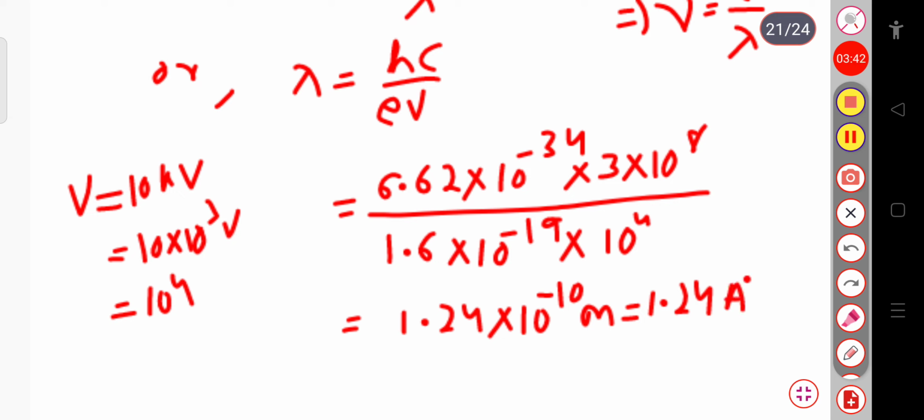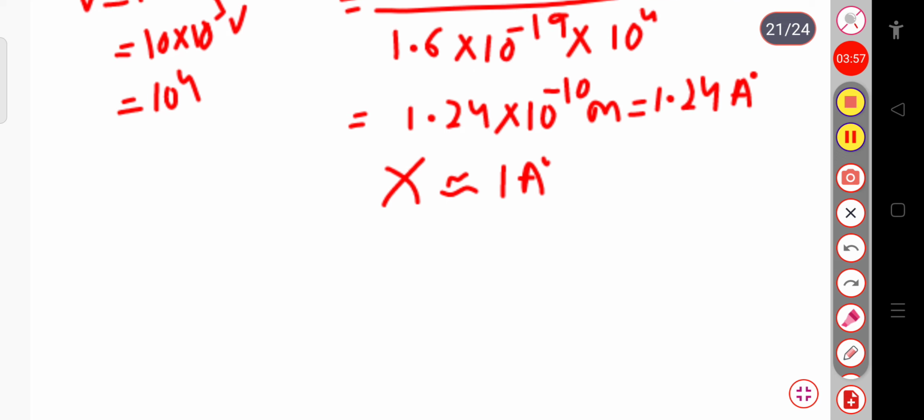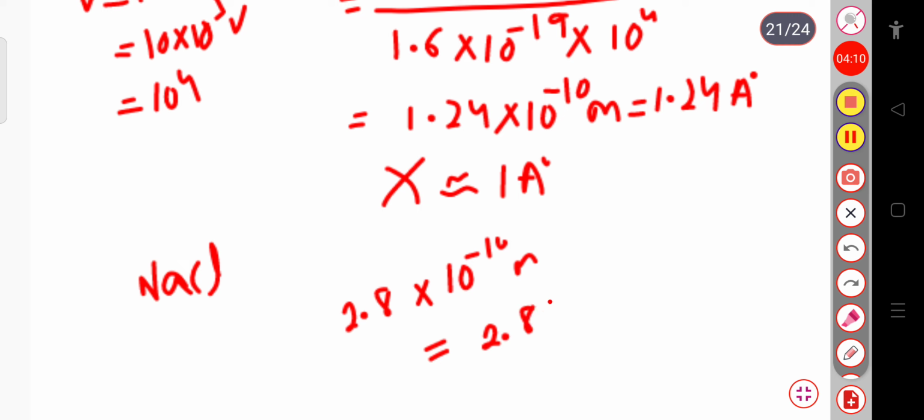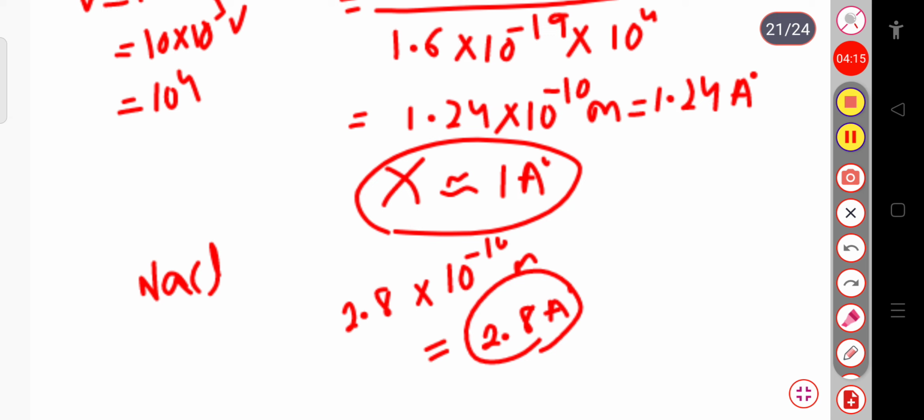So for X-rays we can say the wavelength is about 1 angstrom. This wavelength is comparable to the interatomic spacing of an actual crystal. For example, in a sodium chloride crystal, the interatomic spacing is 2.8 into 10 to the power minus 10 meter, or simply 2.8 angstrom. This is actually about 2 times the X-ray wavelength, but we can still consider it comparable with the wavelength of the X-ray.